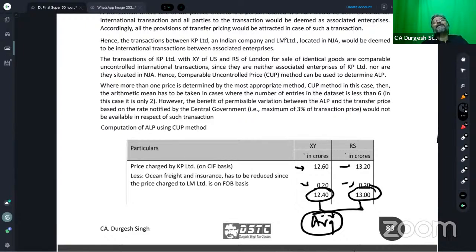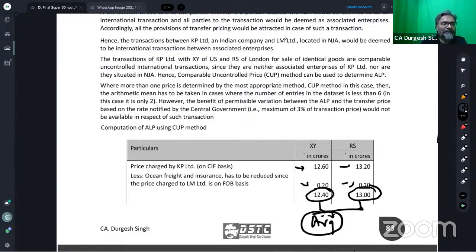It implies that even if the difference is less than 3%, will the difference still be added in computing the total income?